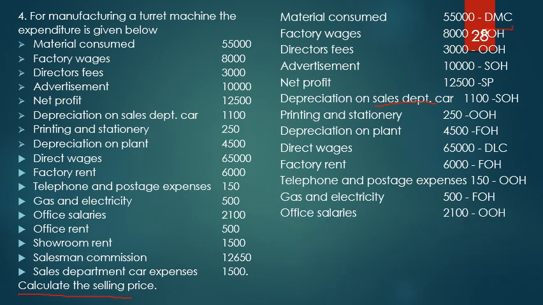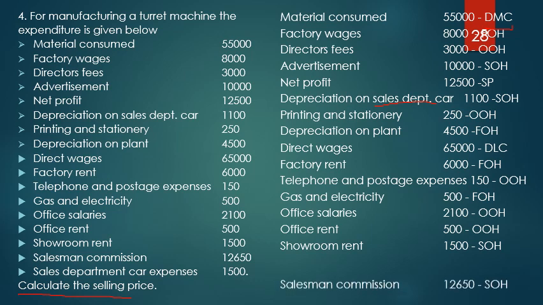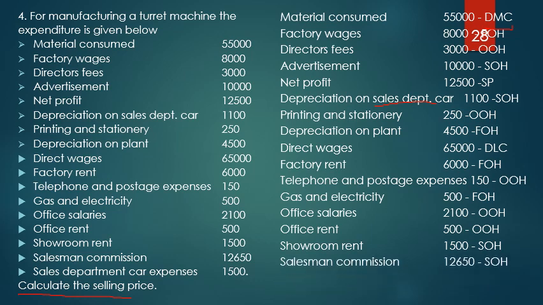Next comes office salaries. Office salaries, of course, are office overheads. Office rent, no confusion, office overheads or administrative overheads. Showroom rent is required for the salesman, so selling overheads. Salesman's commission, again no confusion, selling overheads. Finally, sales department car expenses are required for the sales department, so selling overheads.